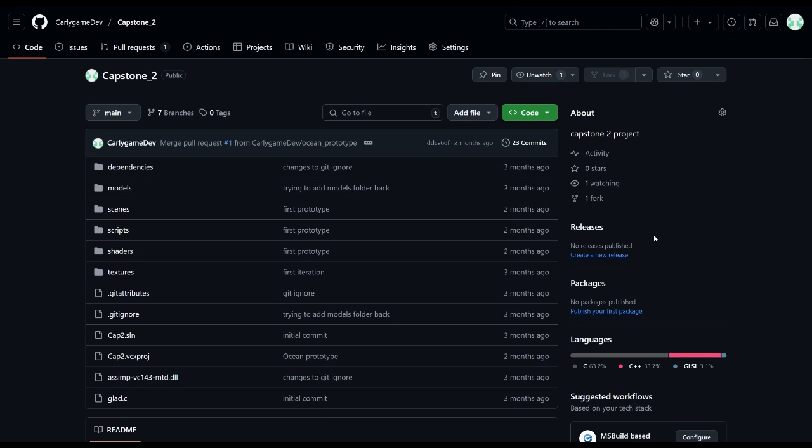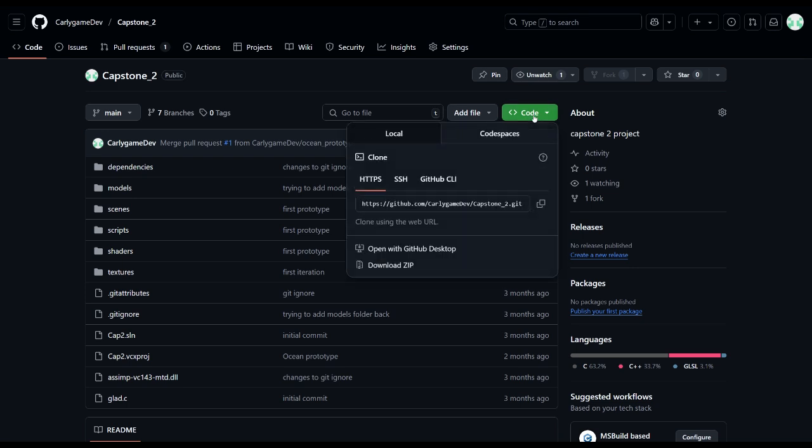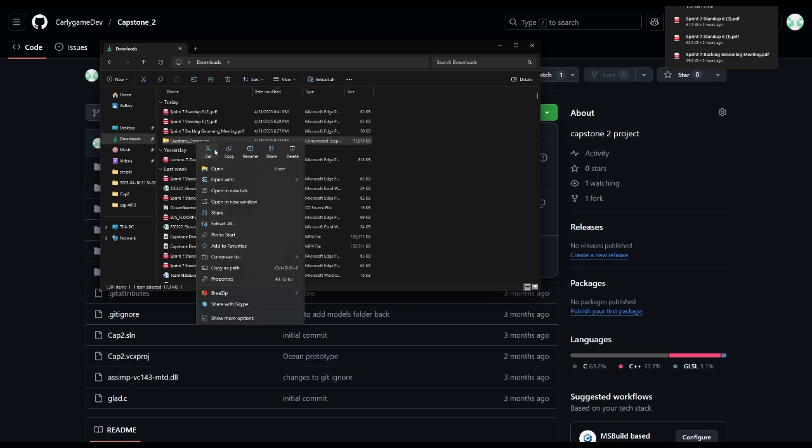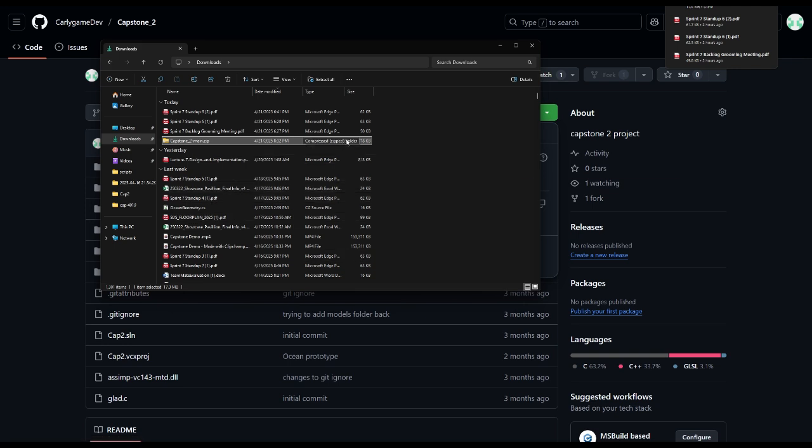So the first thing we're gonna do is go to the GitHub repository, and here on the main page we're gonna click on code, download zip. We're gonna download the zip file, go where the zip file was downloaded, then we're gonna unzip the file.